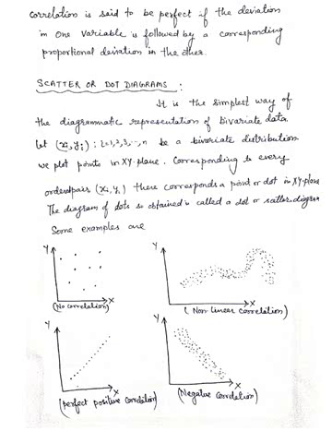Okay. Now, the correlation is said to be perfect if the deviation in one variable is followed by a corresponding proportional deviation in the other. It's a perfect correlation. You can understand the perfection or other relations by scatter diagrams, or we can call them dot diagrams.